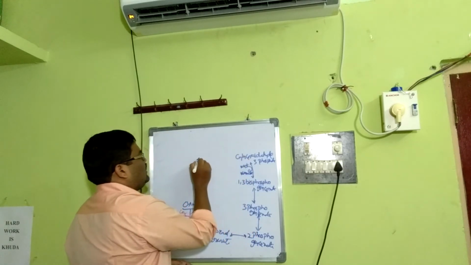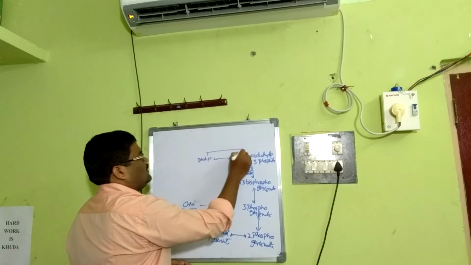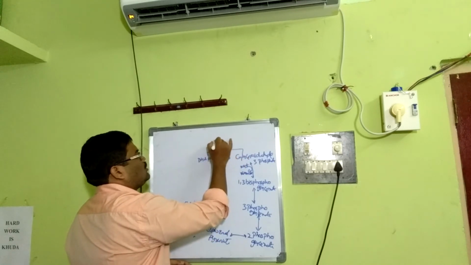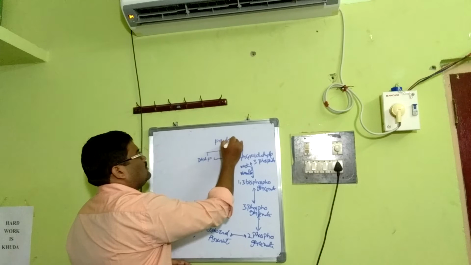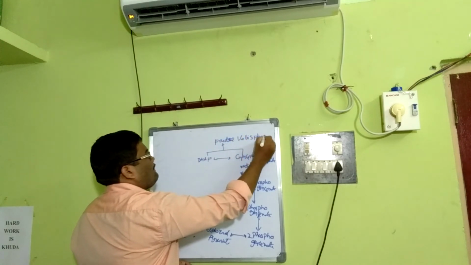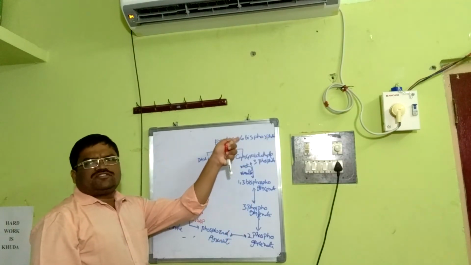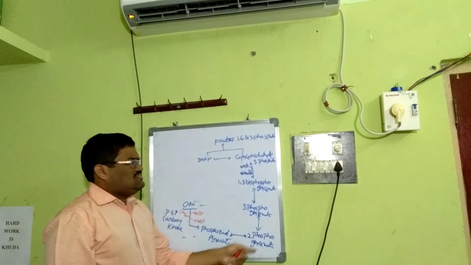Then we know that dihydroxyacetone phosphate, DHAP, then becomes fructose 1,6 bisphosphate. Up till fructose 1,6 bisphosphate, it is the same process.